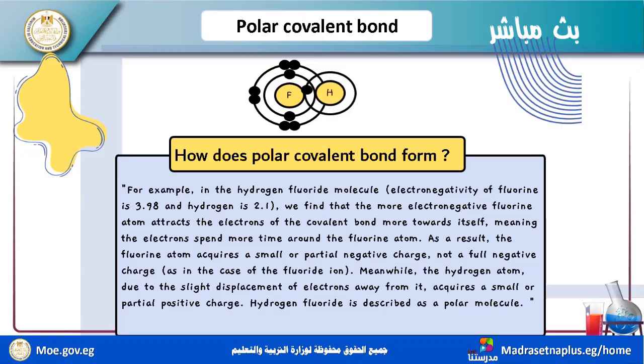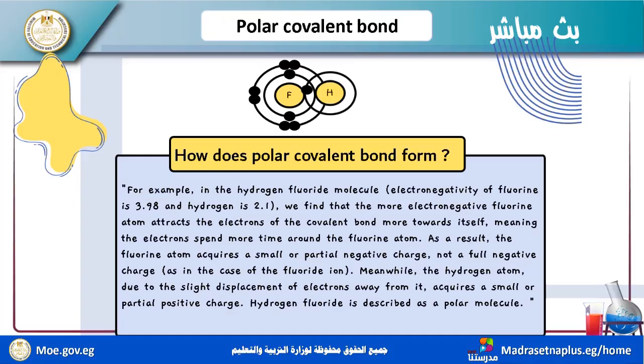I have fluorine and hydrogen. Fluorine equals 3.98 and hydrogen is 2.1. If you subtract 3.98 minus 2.1, it equals about 1.88. This is a polar covalent bond. So which one is greater in electronegativity? Fluorine.